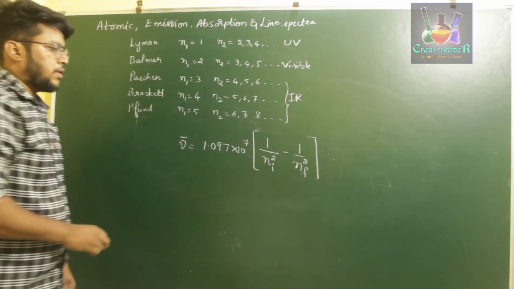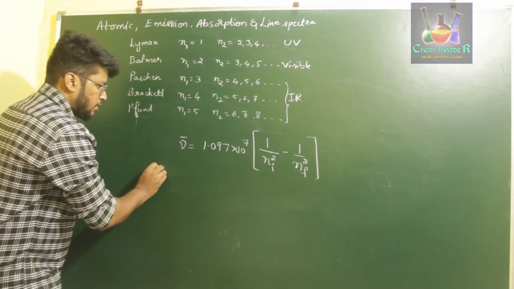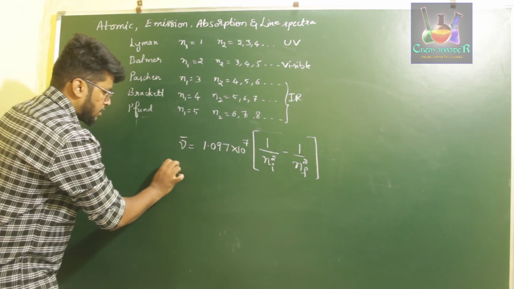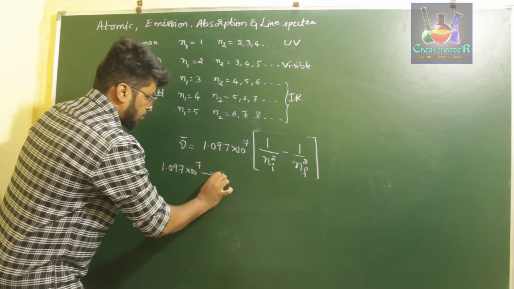Here 1.097 into 10 power 7 is called the Rydberg constant.